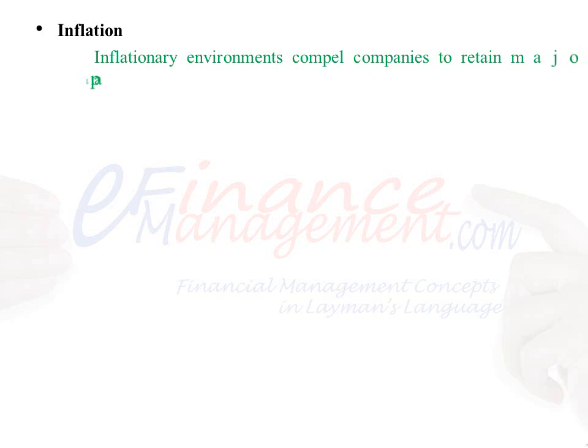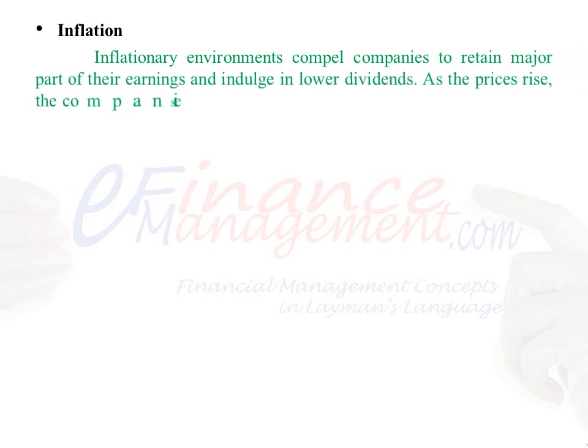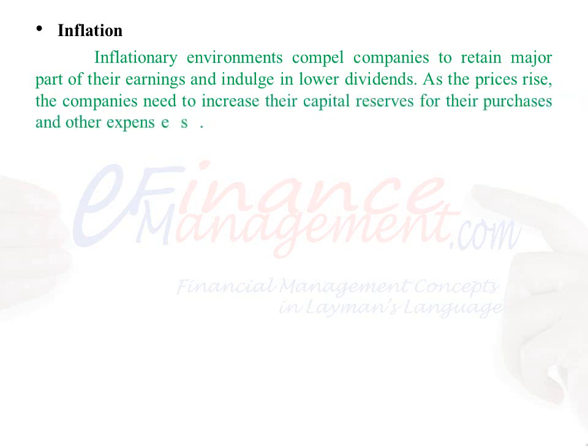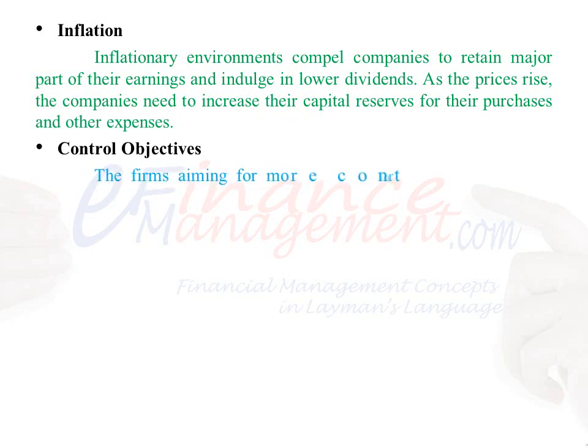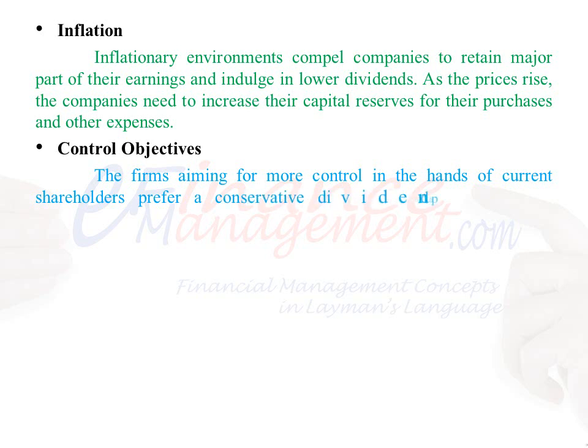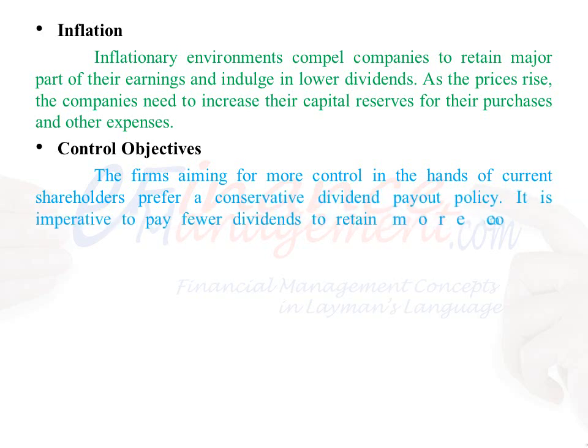Inflation: inflationary environments compel companies to retain a major part of their earnings and indulge in lower dividends. As the prices rise, the companies need to increase their capital reserves for their purchases and other expenses. Control objectives: the firms aiming for more control in the hands of current shareholders prefer a conservative dividend payout policy. It is imperative to pay fewer dividends to retain more control and the earnings in the company.